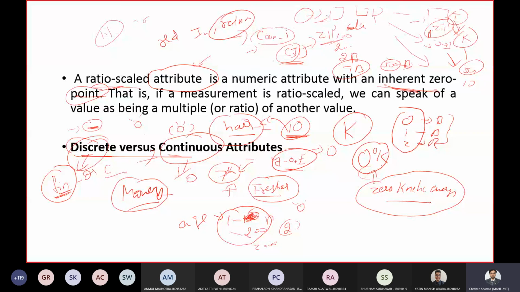But in general, continuous attributes are represented using floating point variables. This is one thing you have to remember. It can be real numbers or integers, but usually continuous attributes are represented using floating points.